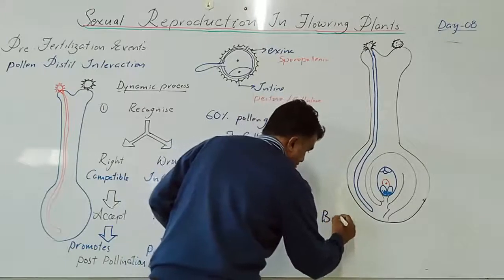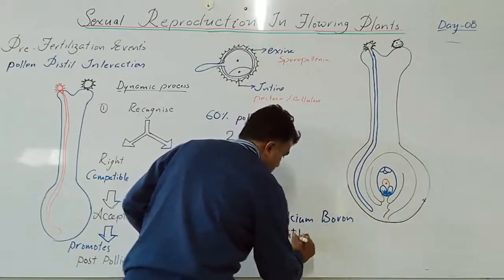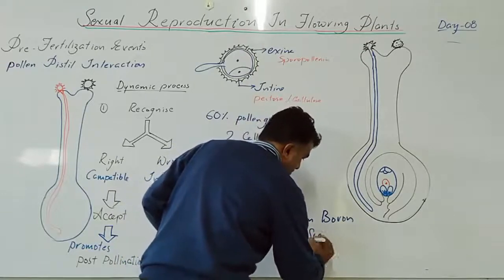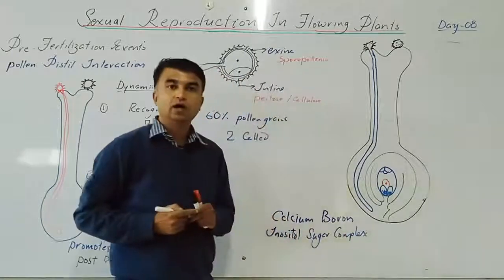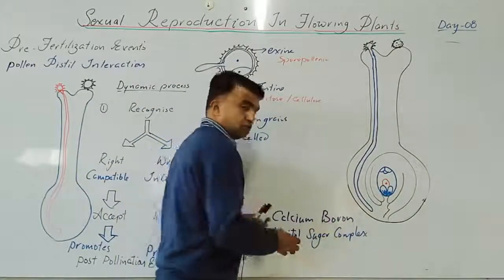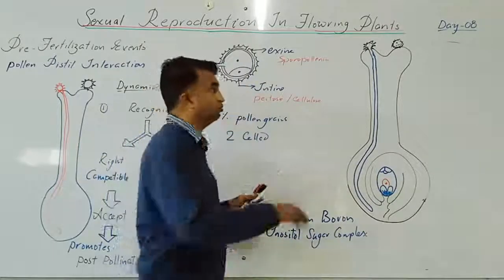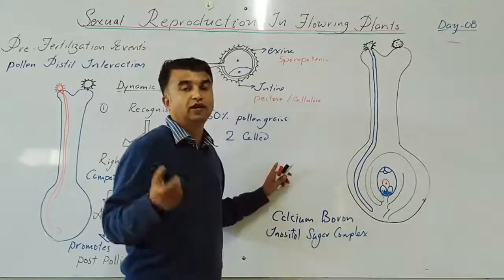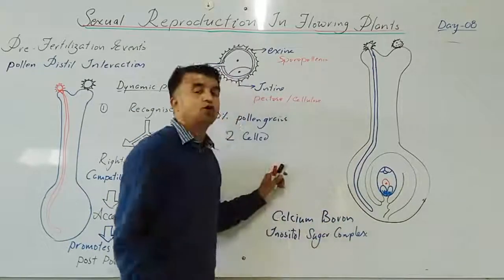calcium, boron, inositol, sugar. ಅಂದ್ರೆ this pollen ಎಲ್ಲೆಲ್ಲಿ ಕ್ಯಾಲ್ಸಿಯಂ ಬೋರಾನ್ ಇನೋಸಿಟೋಲ್ ಇದೆಯೋ ಆ ಕೆಮಿಕಲ್ ಕಡೆಗೆ ಹೋಗುತ್ತೆ. So the movement of the pollen tube is chemotropically guided due to the presence of calcium, boron, inositol, sugar complex.